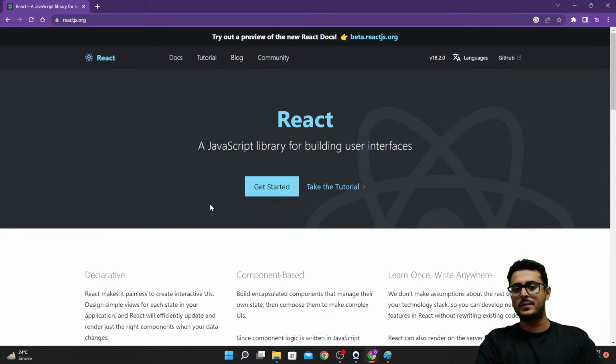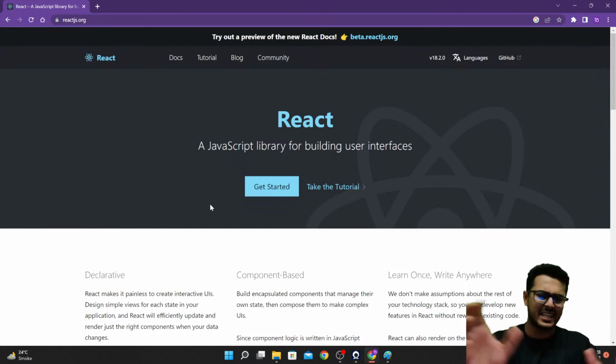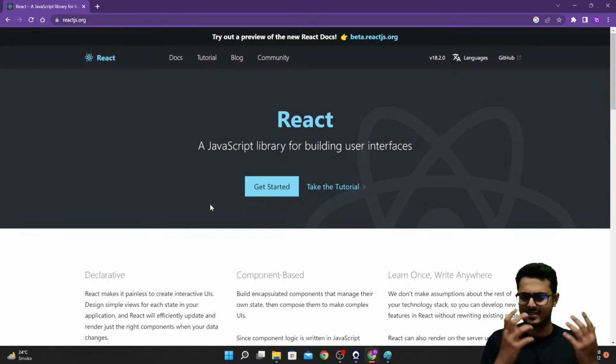So what does the brain say? Learn only those things that are going to help you guys get a good placement. Now, when it comes to placements, there are some things that you need to look for. First, which particular technology has the most number of jobs available, that is, which particular technology is used the most in the entire industry. React is being used by more than 80% of the companies. All the FAANG companies of course use it, and every single company that you dream of is using React in some format or the other.